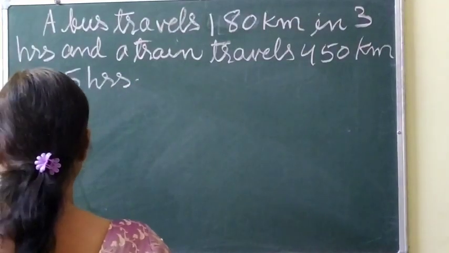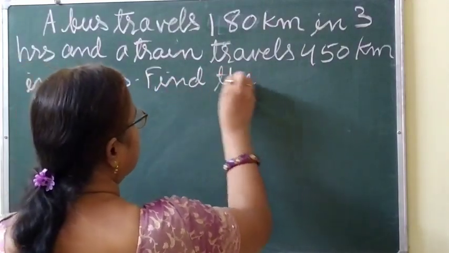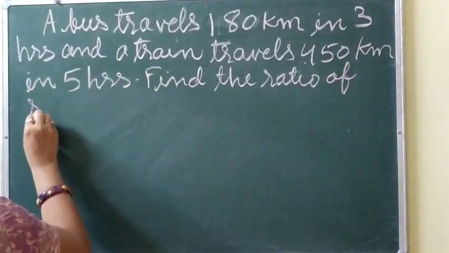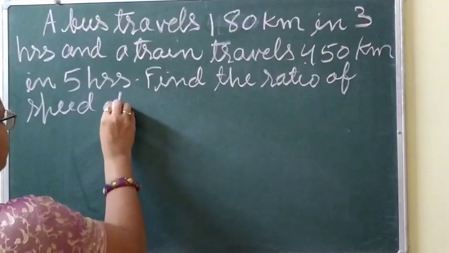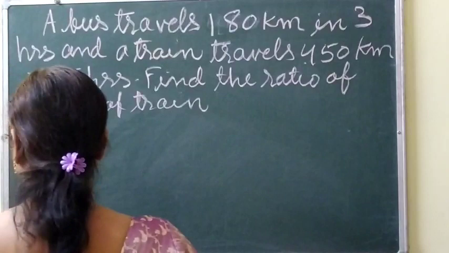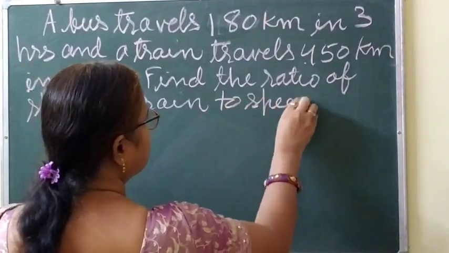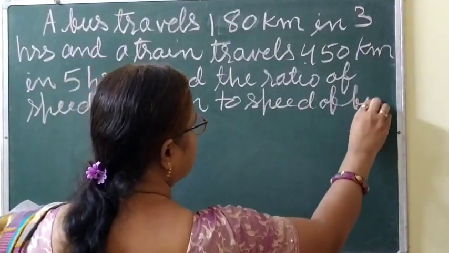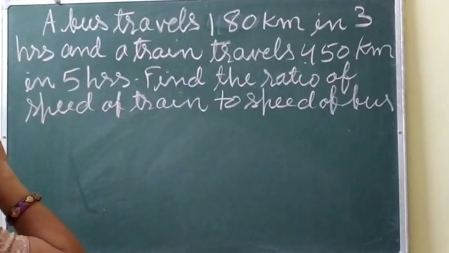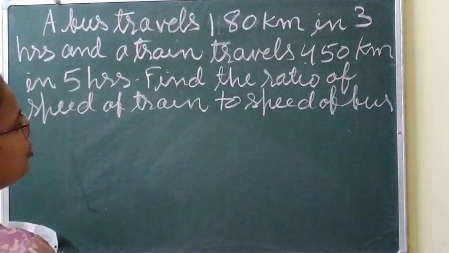Find the ratio of speed of train to speed of bus. Okay. So now a bus travels 180 kilometer in 3 hours and a train travels 450 kilometer in